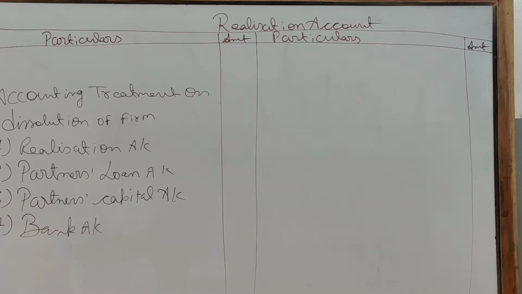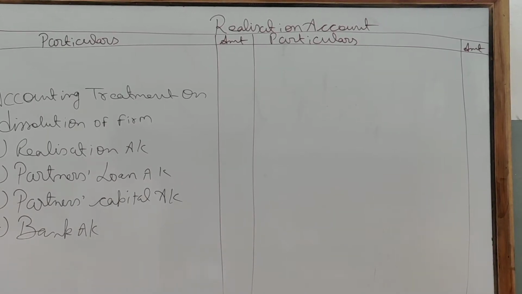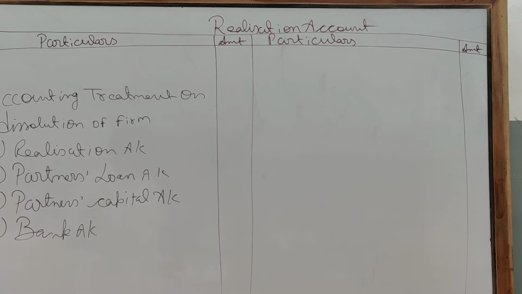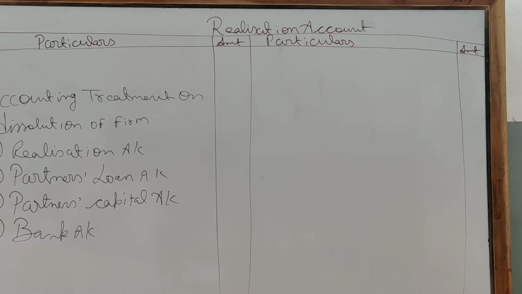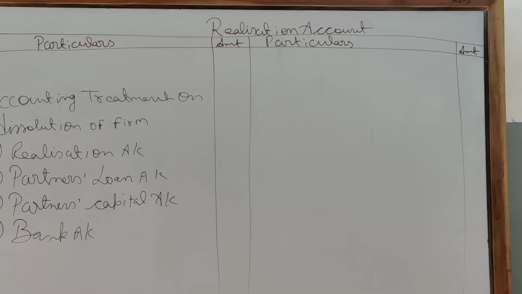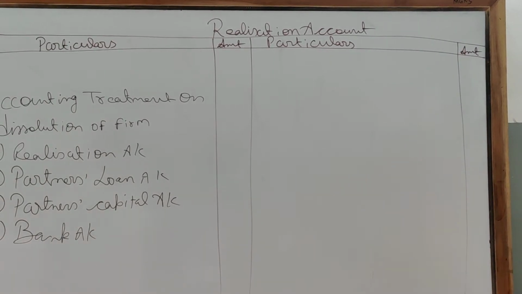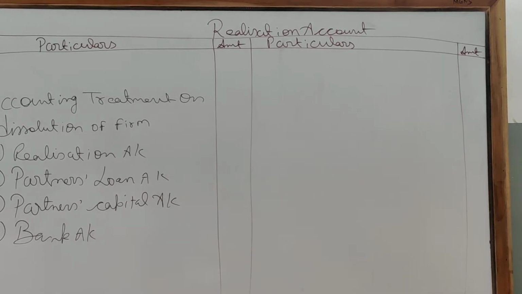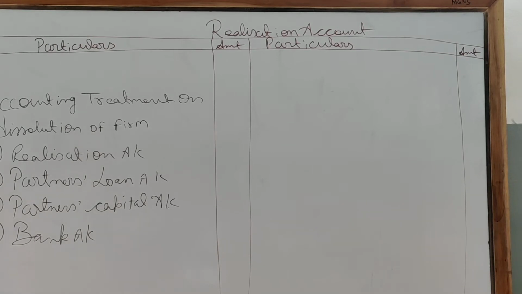Okay? So as I told you, dissolution of partnership means change in relationship amongst the partners, and that happens because of the change in profit sharing ratio among the existing partners, or on admission of a partner, or retirement or death of a partner, or amalgamation of two or more partners. But dissolution of the firm means closing down all the operations of the business and closing of all the business relationships among the partners. All assets are sold and liabilities are realized. Clear? So today we will discuss the accounting treatment on dissolution of a partnership firm.